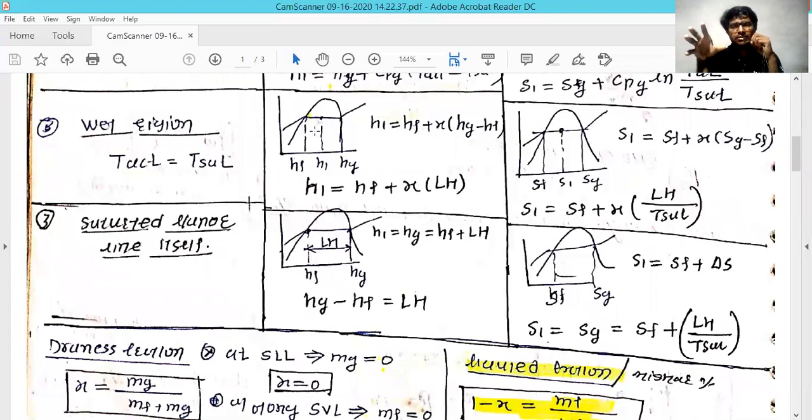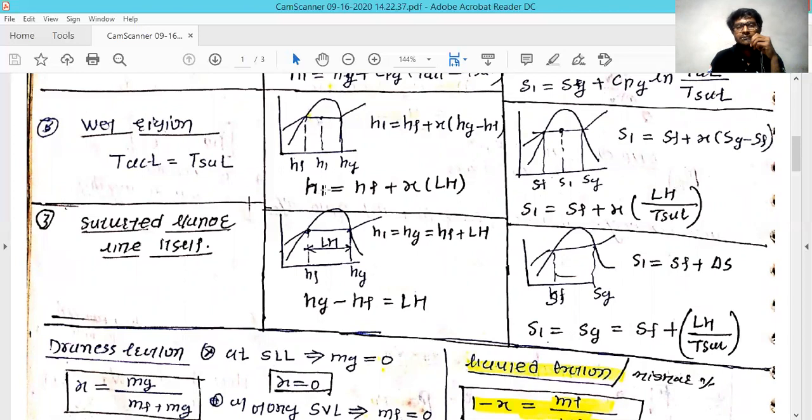This is the superheated region. The first condition we saw is the left side of this diagram. The second condition we see is the right side of the diagram. Now we are going to see the portion which is between the saturation liquid line and the saturation vapor line. That is the enthalpy you are supplying for converting the phase of this substance. So the H1 we have taken is calculated in the in-between portion.